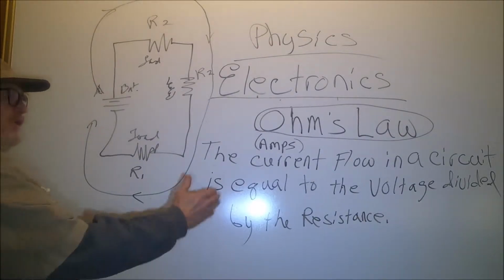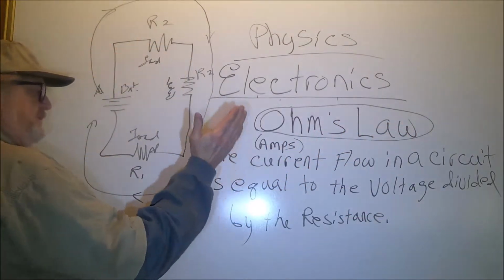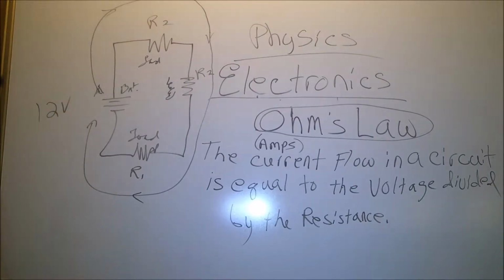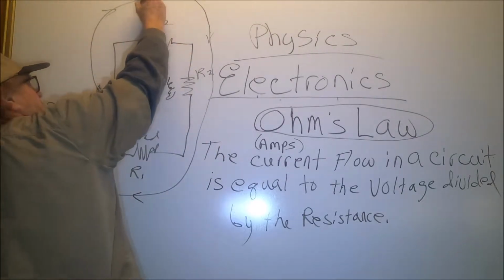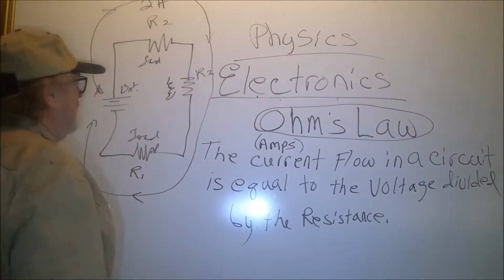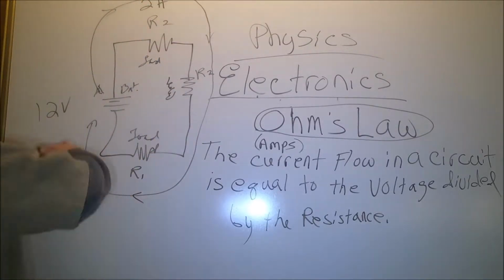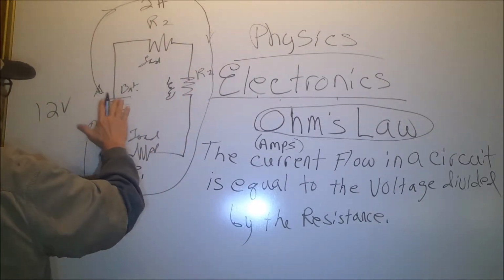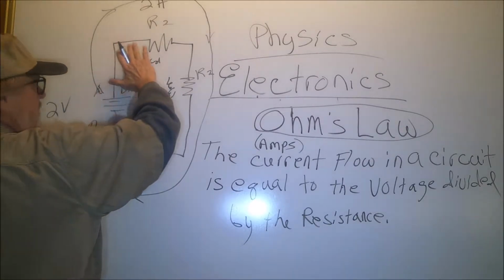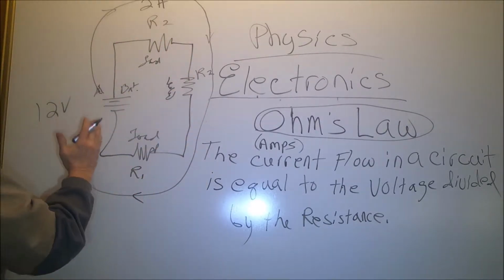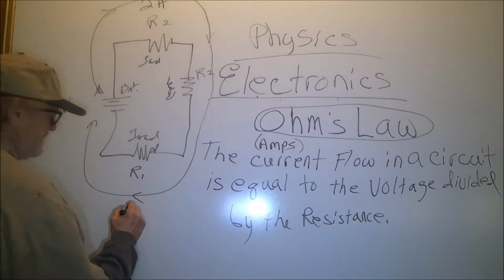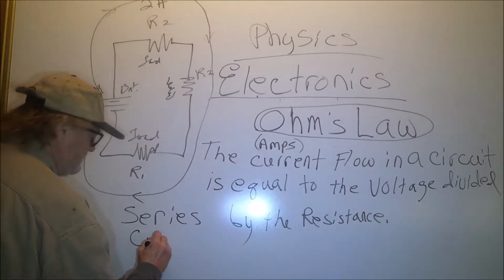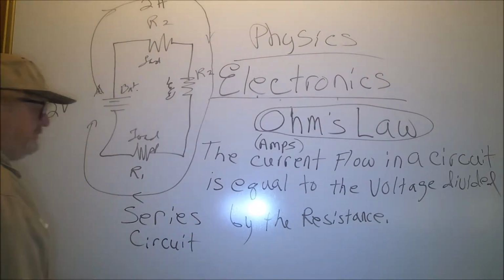So, the current flow in a circuit is equal to the voltage. So let's say over here we have 12 volts. And the current flowing in this circuit is 2 amps. Now what is this circuit? This circuit right here, where you have everything in a series, the current leaves the battery, it goes through the load, the second load, the third load, and returns to the battery, the power source. That is called a series circuit.